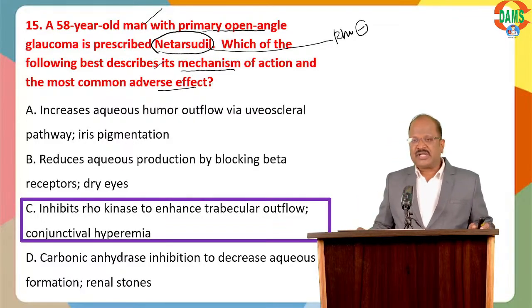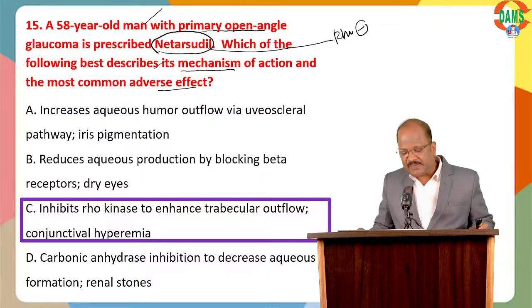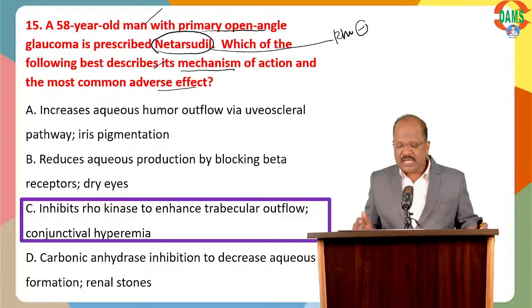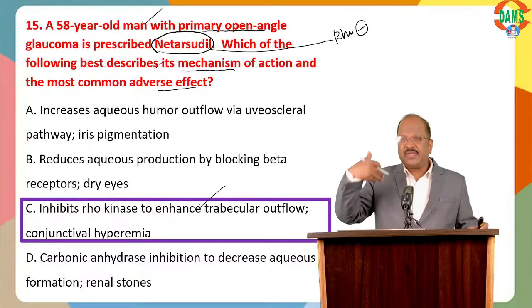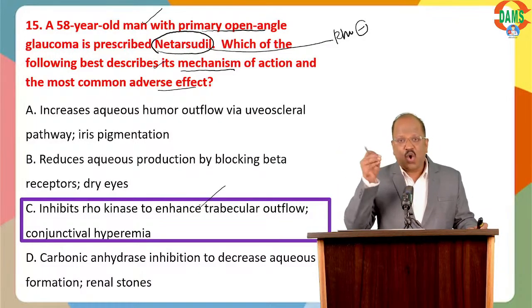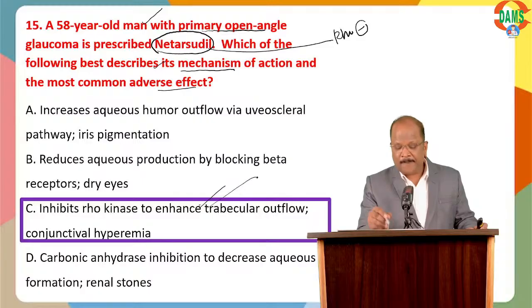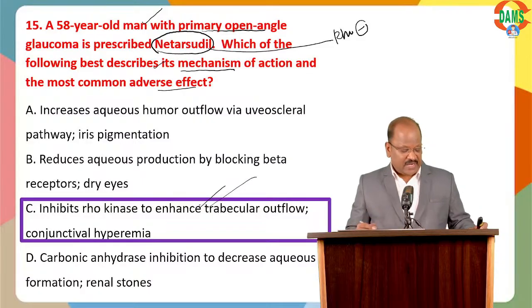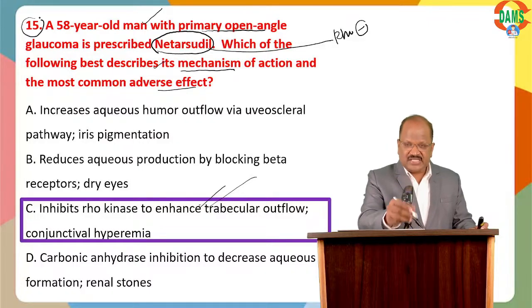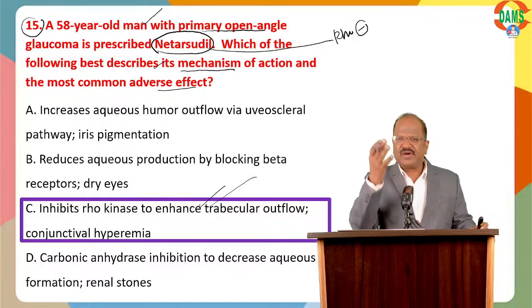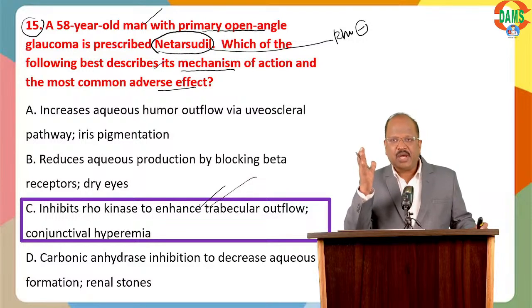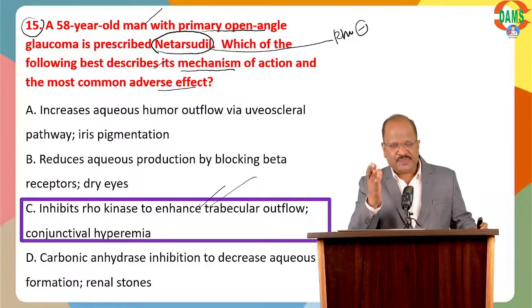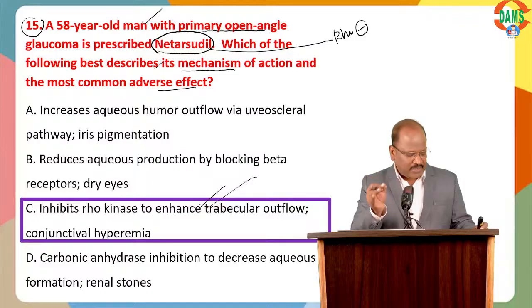Very good. Option C. It's the Rho kinase enzyme blocker, going to increase aqueous outflow through the trabecular route and may cause the adverse effect of conjunctival hyperemia. For question 15, I'll take another 1 minute. Very, very important: anti-glaucoma drugs, mechanism of action and the adverse effects. Expect a question.